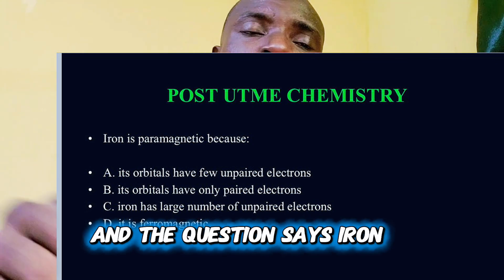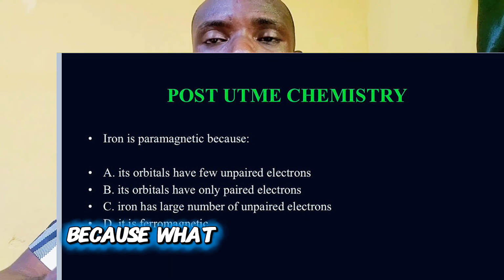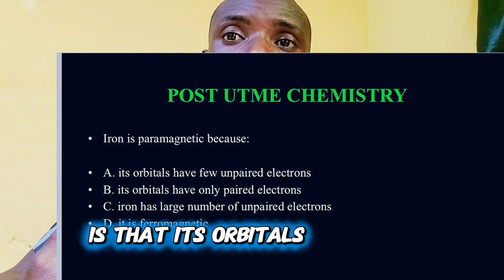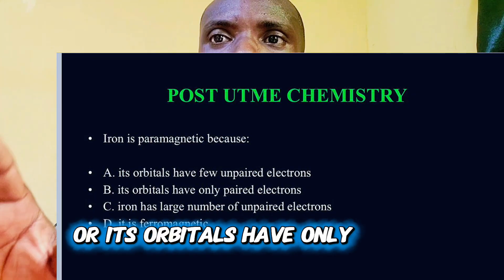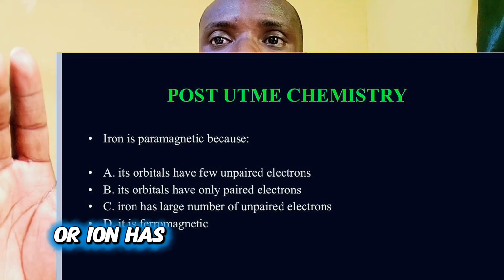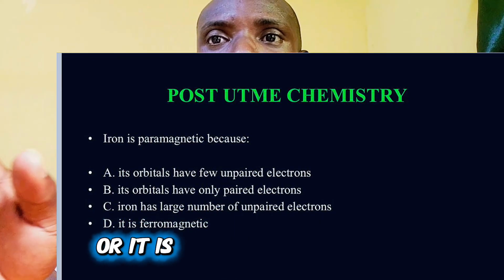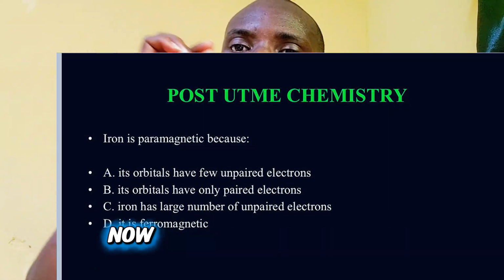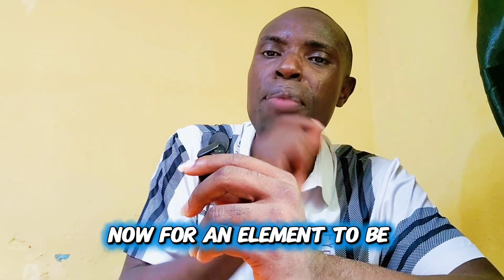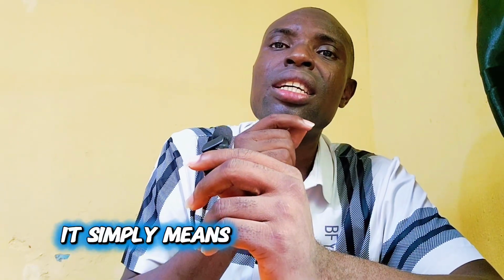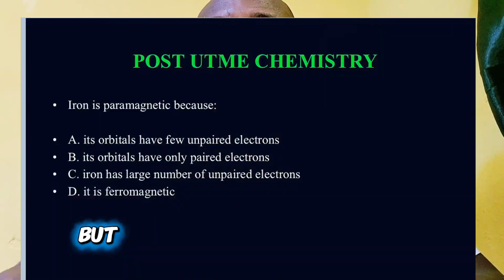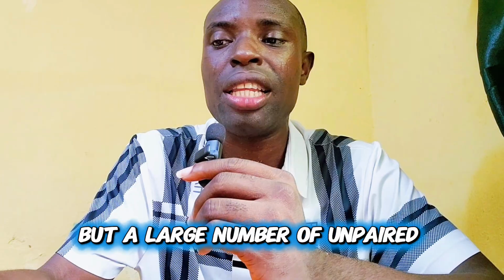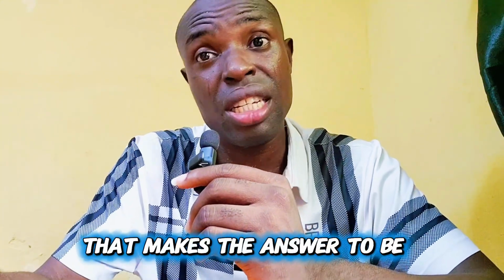The question says iron is paramagnetic because what? And these are your options. Either its orbitals have few unpaired electrons, or its orbitals have only paired electrons, or iron has a large number of unpaired electrons, or it is ferromagnetic. Simple. For an element to be paramagnetic, it simply means it has the presence of unpaired electrons, and not only just unpaired electrons, but a large number of unpaired electrons. That makes the answer to be C.